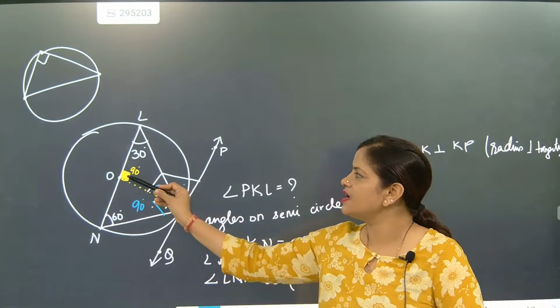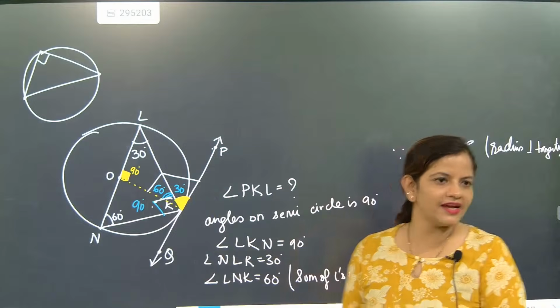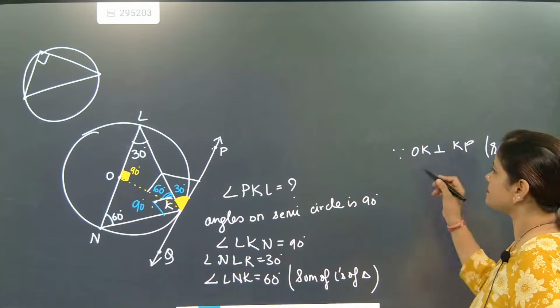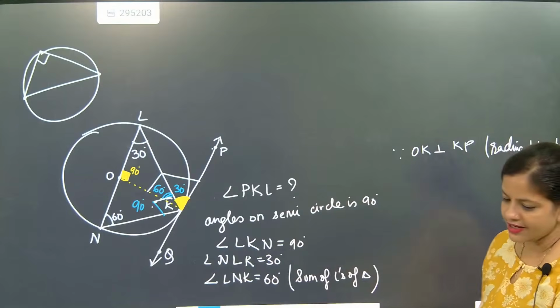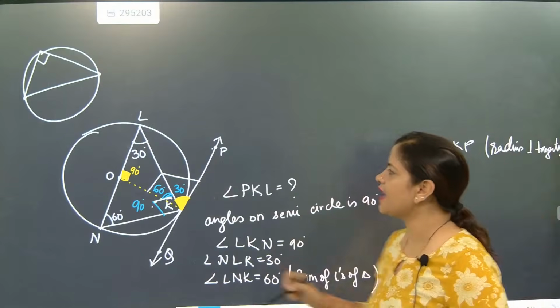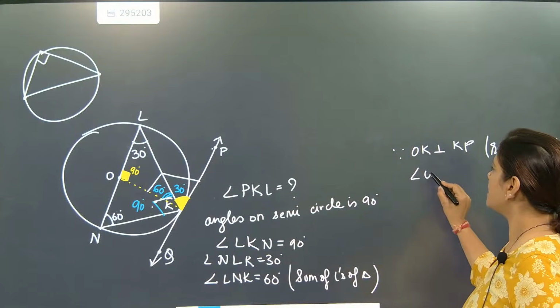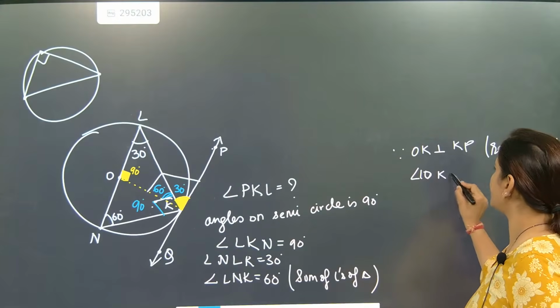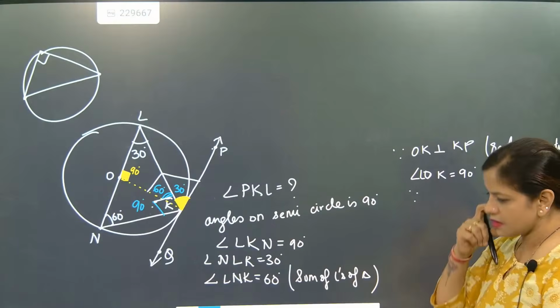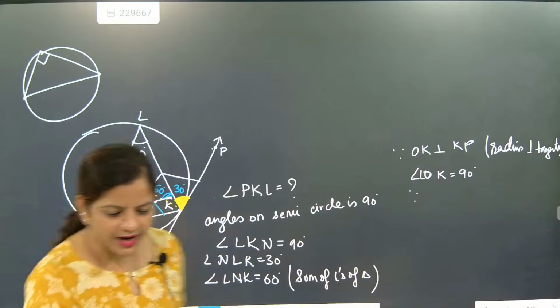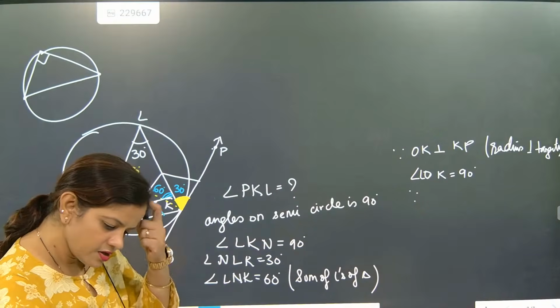If this is 90, then this one will also become 90. Angle LOK is also coming as 90 degrees. Understood or not?